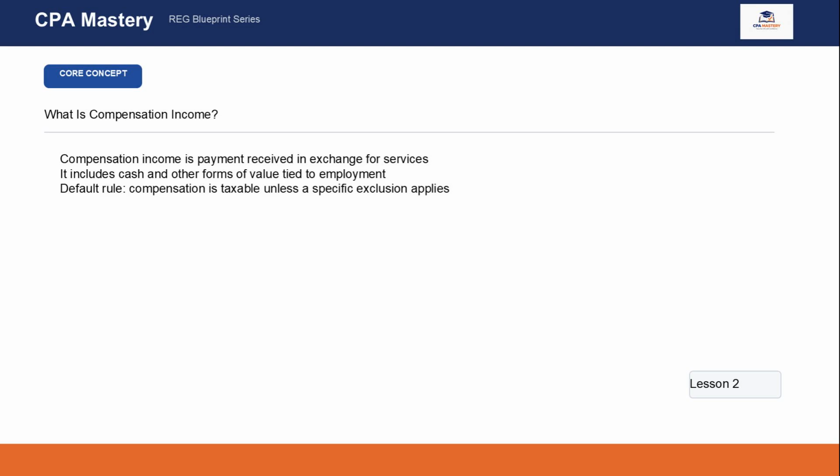For the CPA exam, the default assumption should be that compensation is taxable. Do not start by looking for reasons to exclude it. Start by assuming it belongs in gross income, and then look to see whether the tax code provides a specific exclusion.